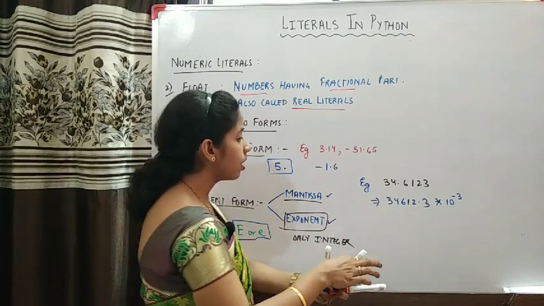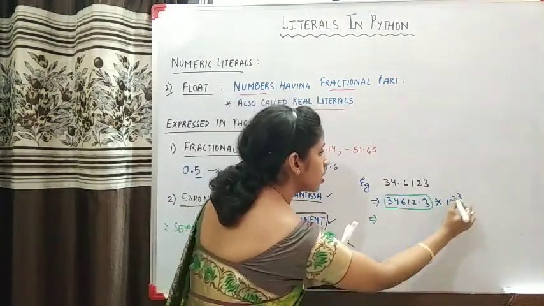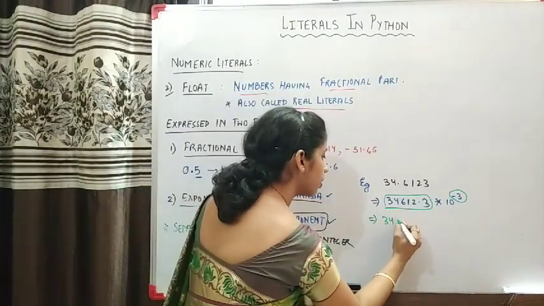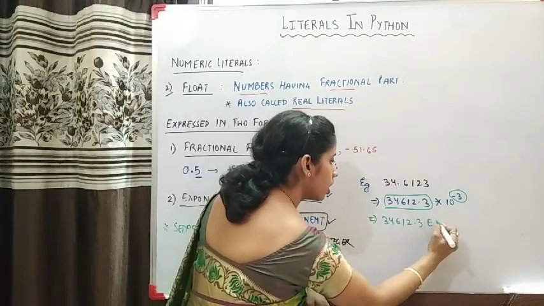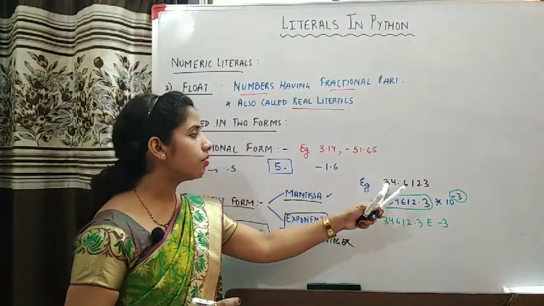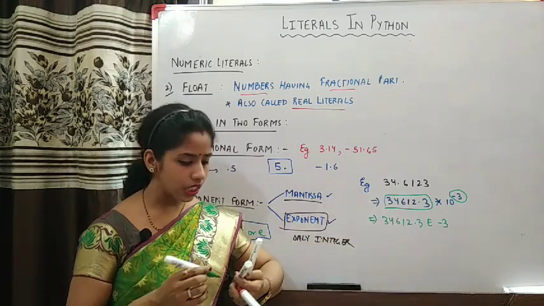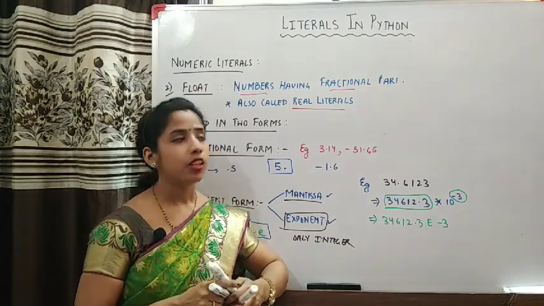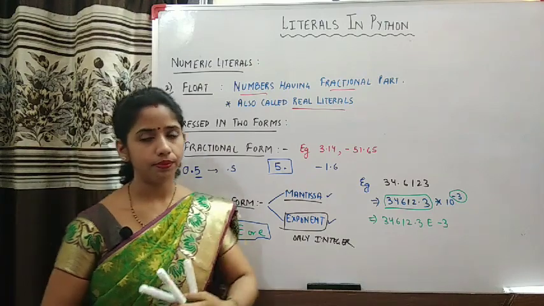And now if I want to express it in exponent form, then this portion will become the mantissa and this portion will become the exponent. So my number will become 34612.3 E minus 3. So see, this is the way we can convert a float literal in fractional form into the exponent form. So these are the two ways of expressing any fractional number. First is the fractional form, second is the exponent form.